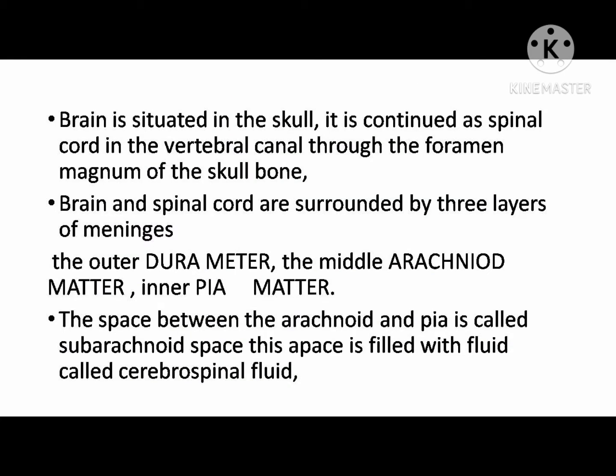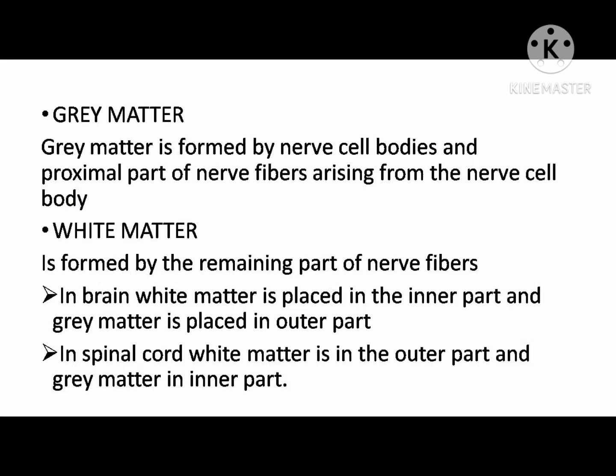The brain is situated in the skull. It is continued as the spinal cord in the vertebral column through the foramen magnum of the skull bone. The brain and spinal cord are surrounded by the three layers of the meninges: the outer, dura mater; the middle, arachnoid mater; the inner, pia mater. The space between the arachnoid and pia is called the subarachnoid space. This space is filled with the fluid called cerebrospinal fluid.